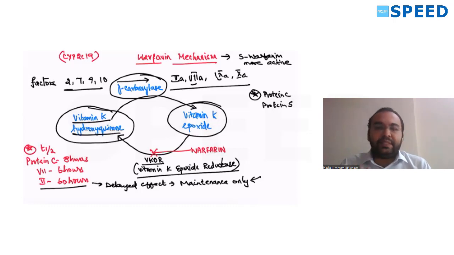This is the normal mechanism in the body. But when warfarin is given, it inhibits the VKOR enzyme. So what happens? The entire step is gone. S-warfarin is more active when compared to R-warfarin. So if vitamin K deficiency is present and you give warfarin, more bleeding will happen. That's why the antidote of choice for warfarin is vitamin K.